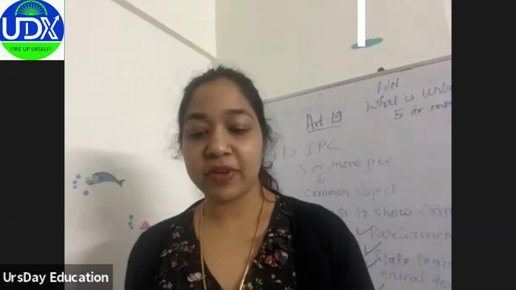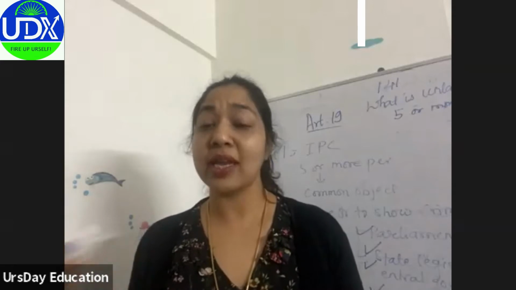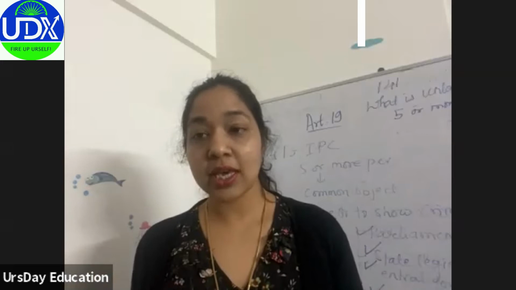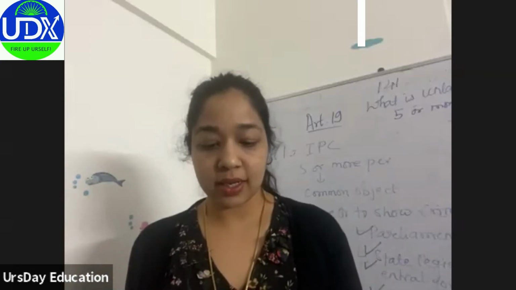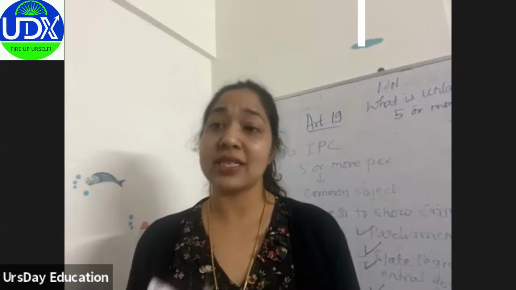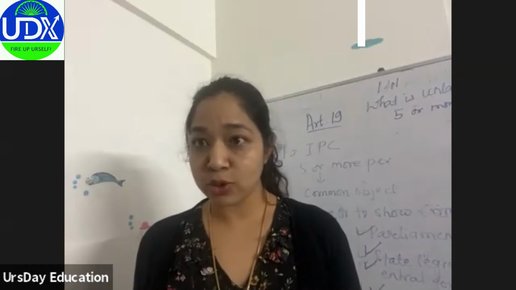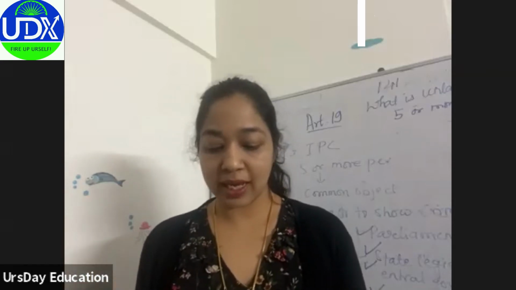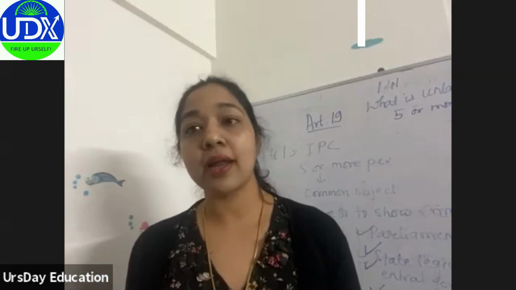Okay, so 350, criminal force, means whoever intentionally uses force on any person without that person's consent. As simple as that, if I am using force on you without your consent, in order to commit any offense, intending the use of such force to cause, or knowing it to be likely, or by use of the force he will cause injury, fear and annoyance.